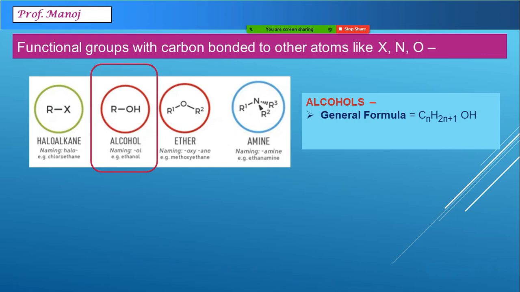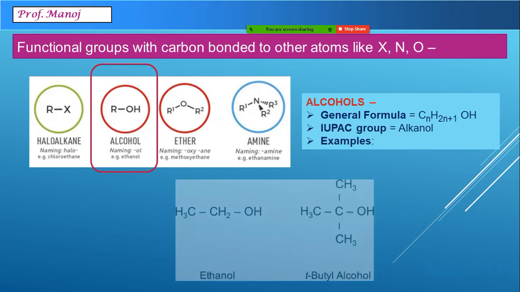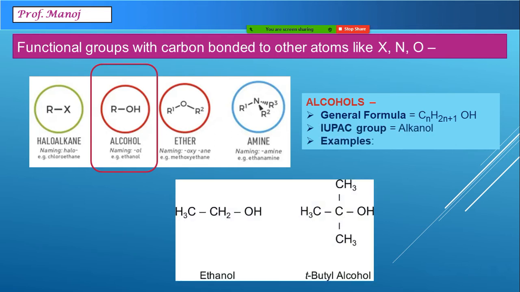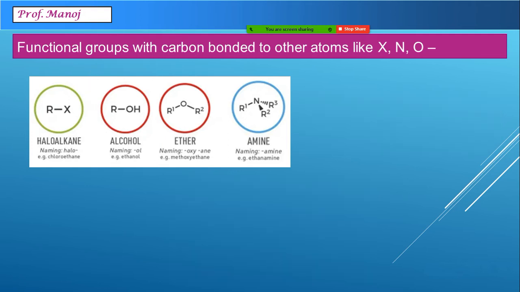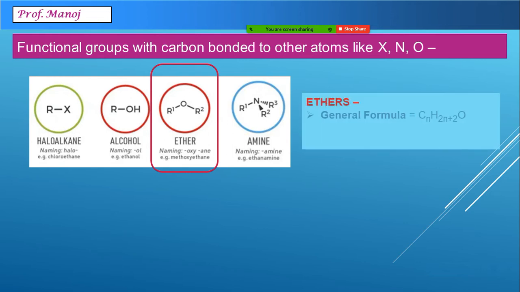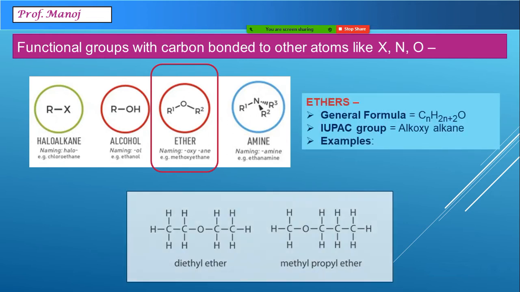CnH2n+1OH, or more popularly written as CnH2n+2O, where hydrogen is combined with 2n+1. Different examples are there like ethanol, tertiary butyl alcohol, and so on. Next group is ether, where two alkyl groups are connected to oxygen atom. The groups connected to oxygen can be same groups or they can be different groups also.